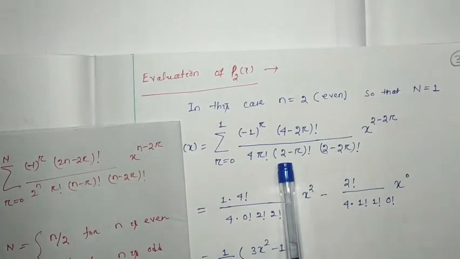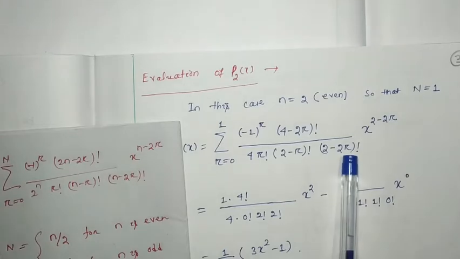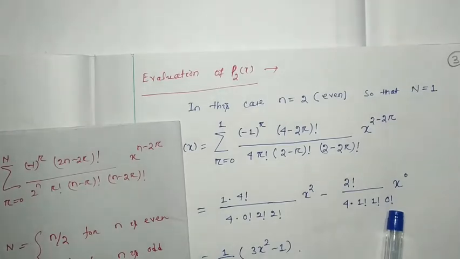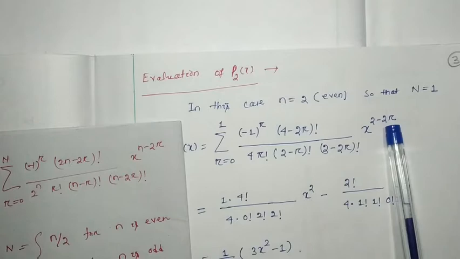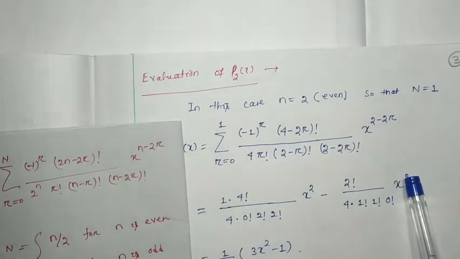Here 2 minus 1 will be 1 factorial. Here r is 1 means 2 into 1 is 2, 2 minus 2 equal to 0 factorial. And x to the power 2 minus 2, because r is considered as 1, so 2 minus 2 equal to 0, so x to the power 0.